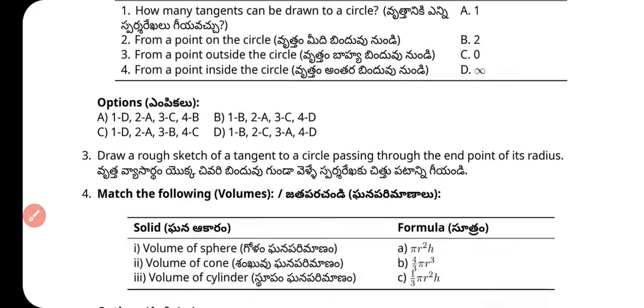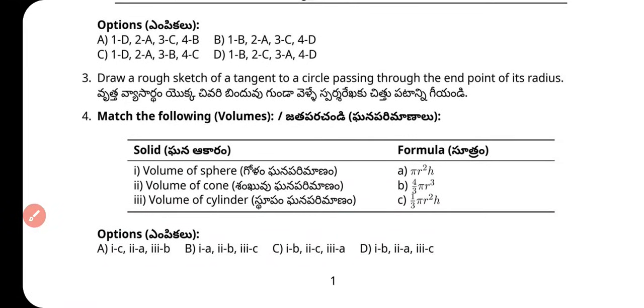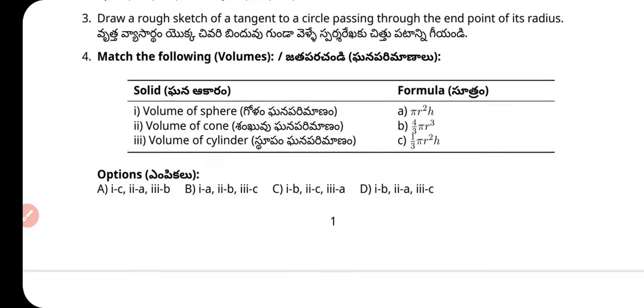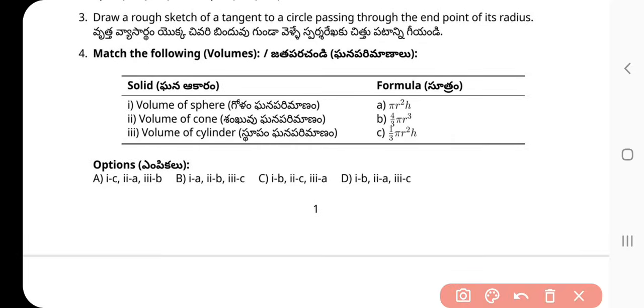Now the next question: draw a rough sketch of a tangent to a circle passing through the end point of its radius. Now the fourth question, match the following volumes: volume of sphere, volume of cone, volume of cylinder. What is the formula? Volume of sphere 4 by 3 pi r cube, cone 1 by 3 pi r square h, cylinder pi r square h. Option C is the right answer of the fourth question.